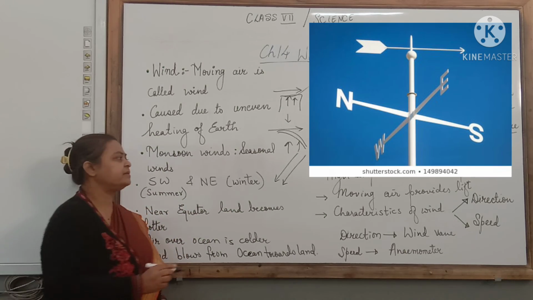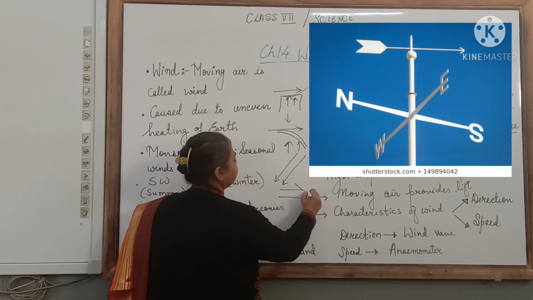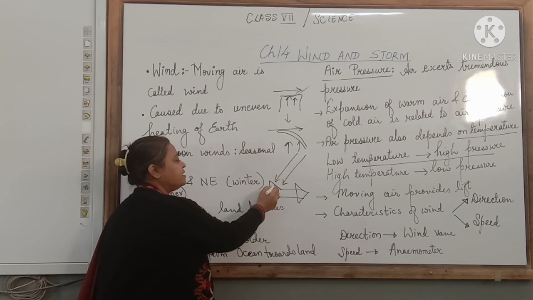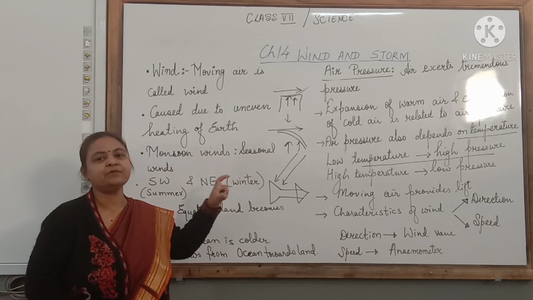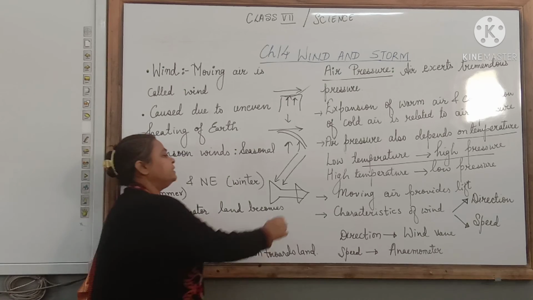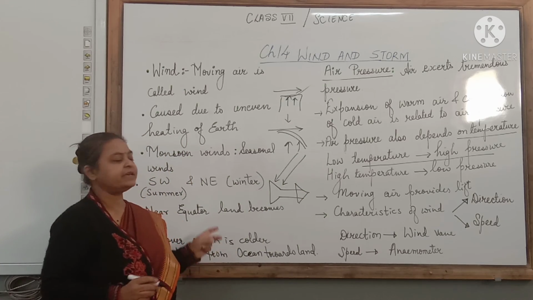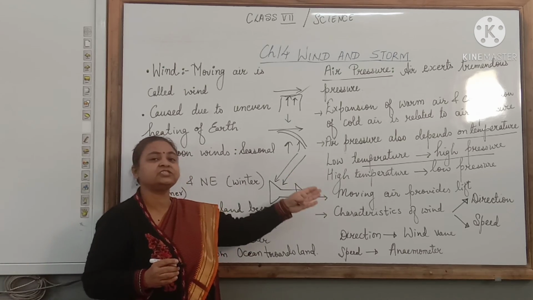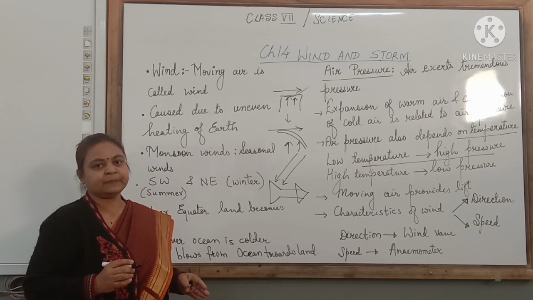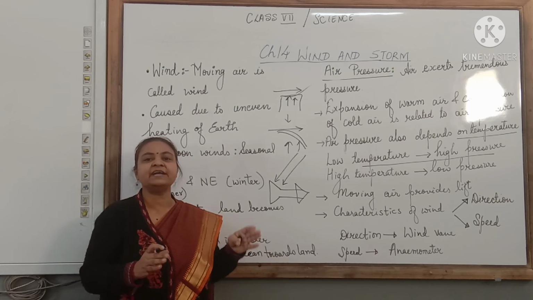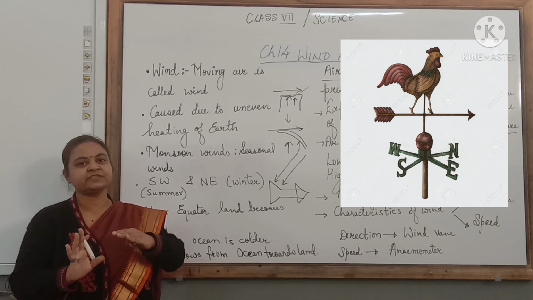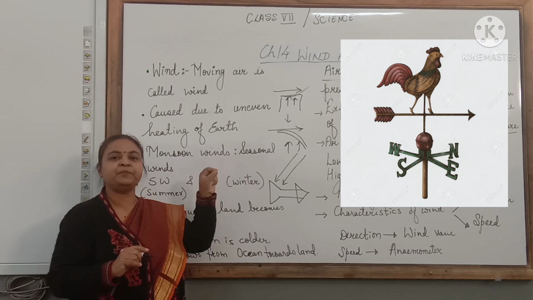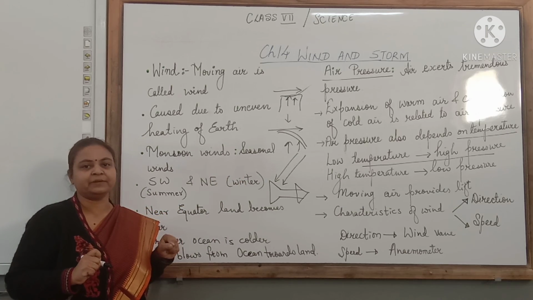A very common wind vane structure is like that of an arrow. Now in this, the base or the tail should have more area, whereas the tip should have the lower area, so that it will point towards the direction where the wind is blowing. Another common structure is that of a rooster. The tail of the rooster has more area and the beak of the rooster has less area. The beak points towards the direction of the wind.